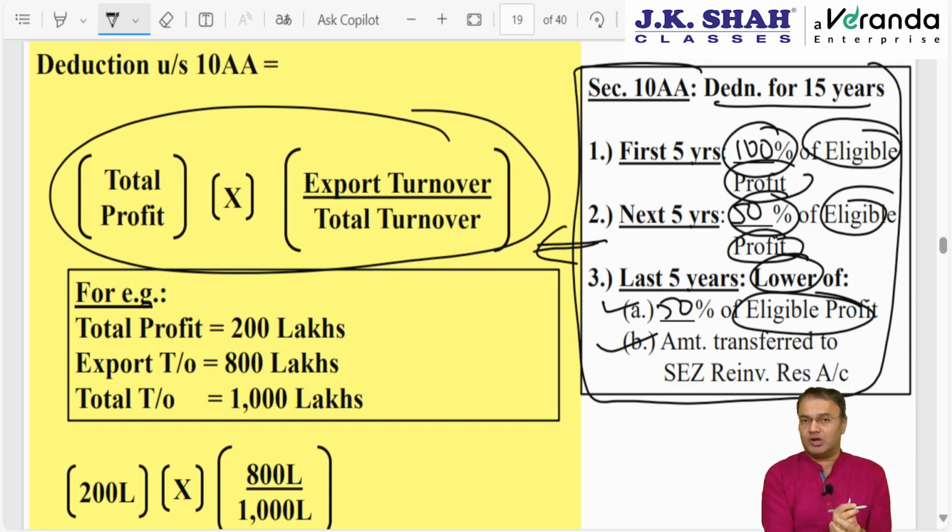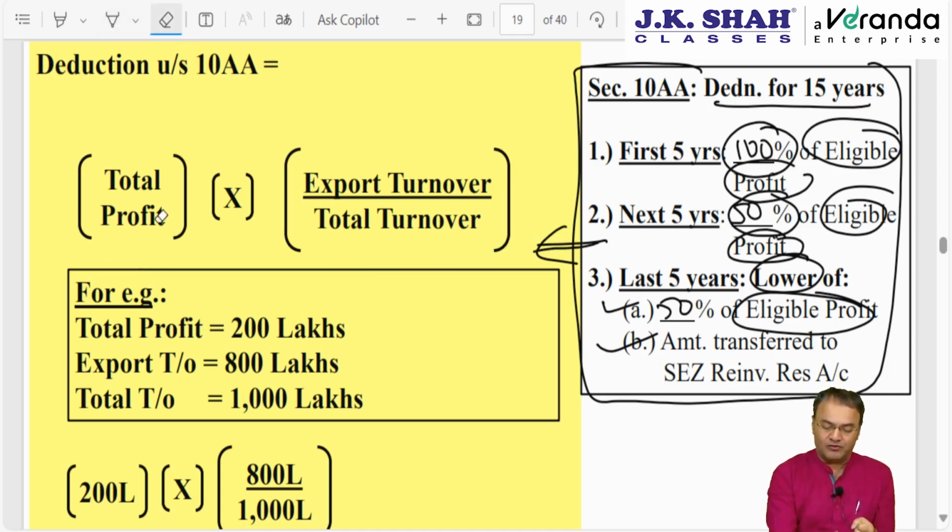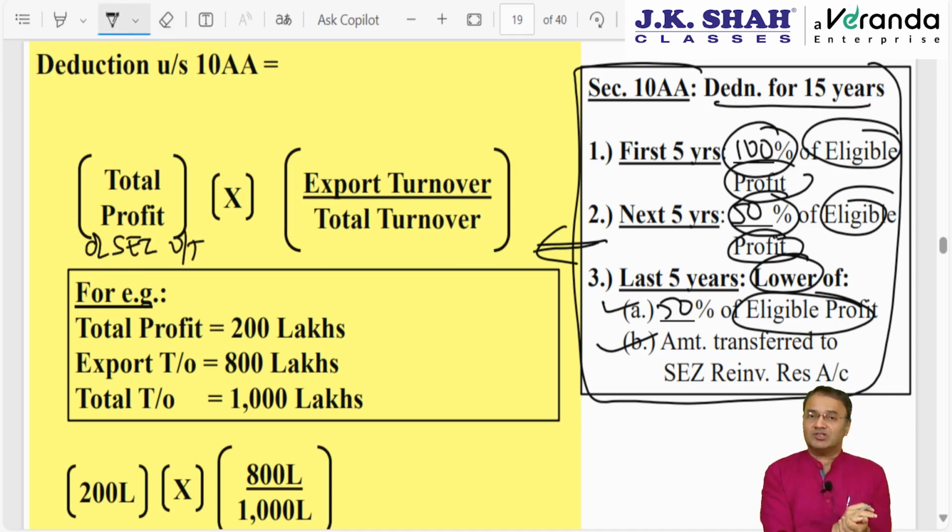Eligible profit is to be computed as per the given formula: left hand side bracket multiplied by right hand side bracket. Left hand side bracket says total profit. Total profit means total profit of the SEZ undertaking, not total profit of the assessee, but only the SEZ undertaking. The assessee may have a business in the SEZ as well as a business in a non-SEZ area.